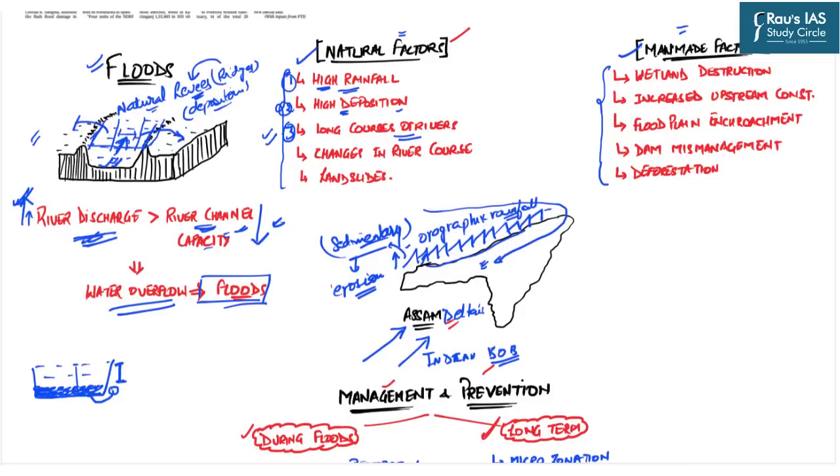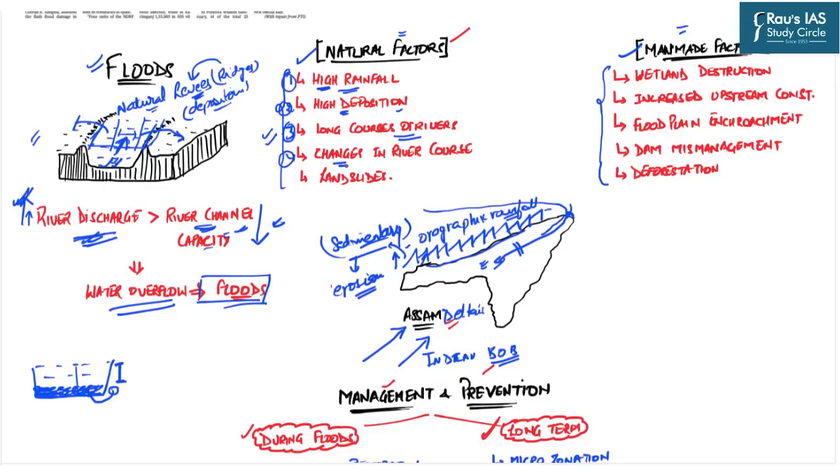This Brahmaputra brings a lot of sediments due to erosion of the Himalayan rocks, and as soon as it enters the state of Assam, it experiences a break. And because of this break, there is a drastic reduction in the gradient of the land surface in the state of Assam compared to Arunachal Pradesh. So all the sediments which were being carried by the Brahmaputra on the steeper slopes till Arunachal suddenly get deposited in the state of Assam because of the reduction of the slope.